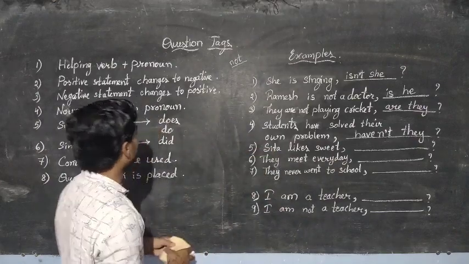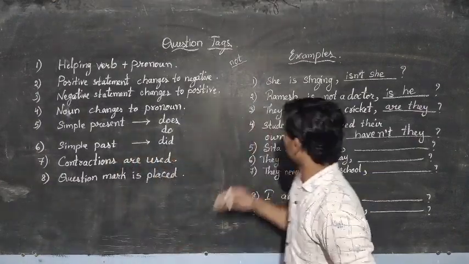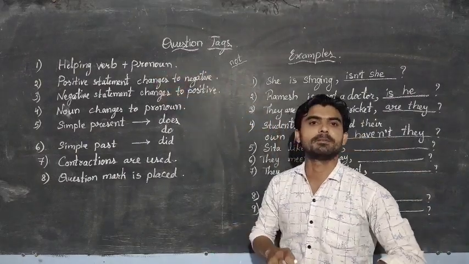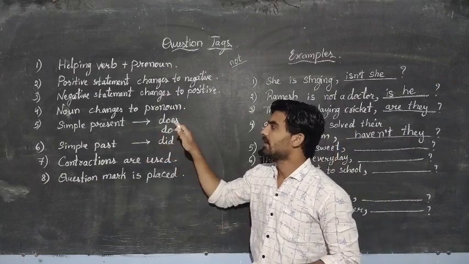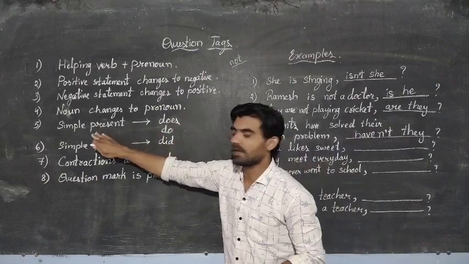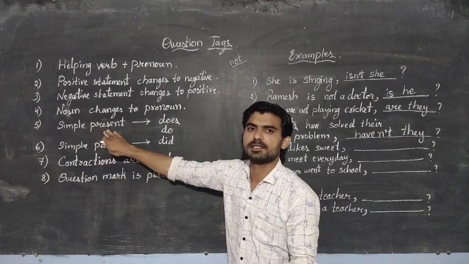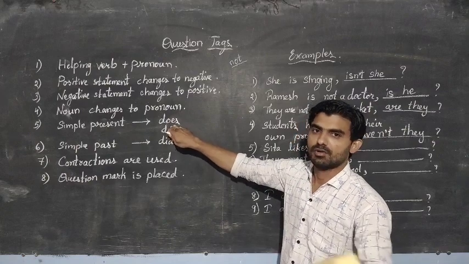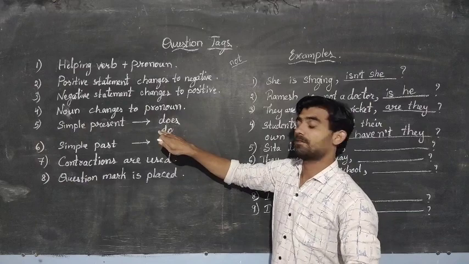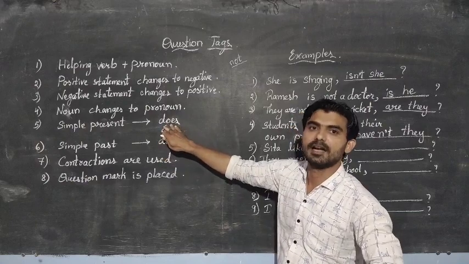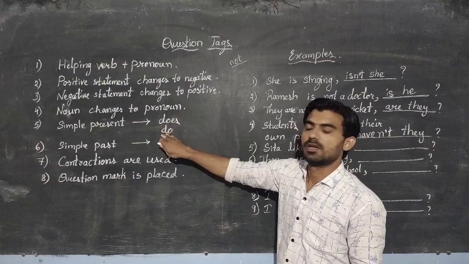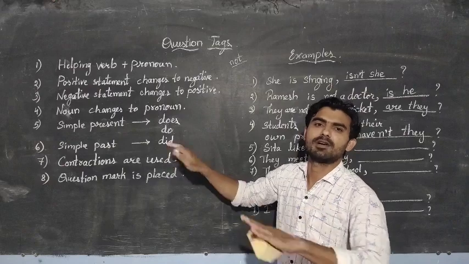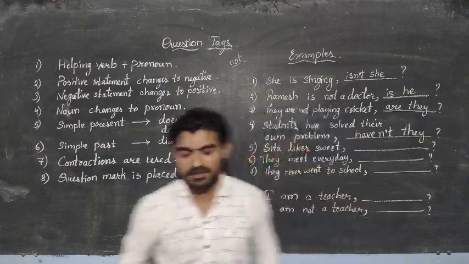Right? Now let us see some other types of question tags. As I told you, the helping verb is very important. In some sentences, like simple present and simple past, you may not find the helping verb. Here I have already written simple present. If the statement is simple present, you should use the words "do" and "does". You already know that if the subject of that sentence is singular, you should use "does", and if the subject is plural, "do". And simple past has only one word, that is "did", whatever the subject is. Right?